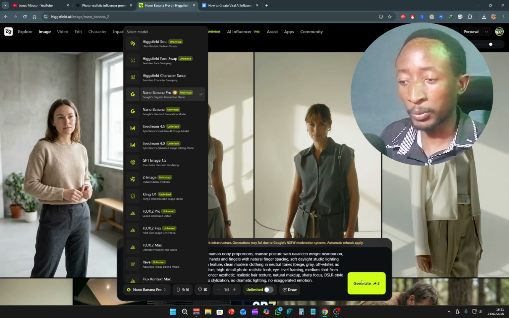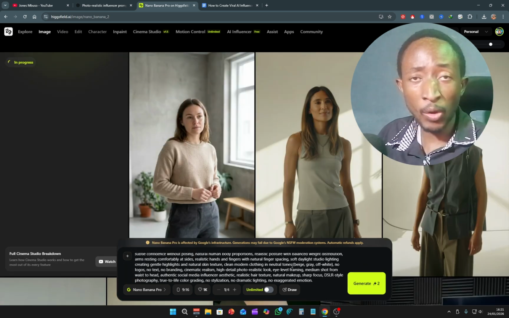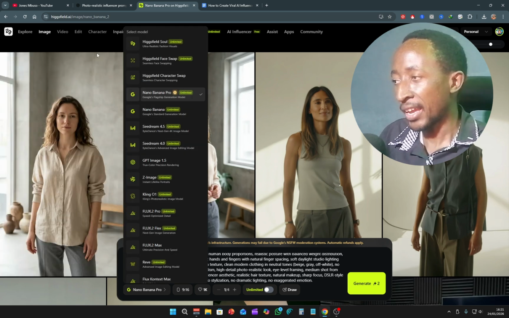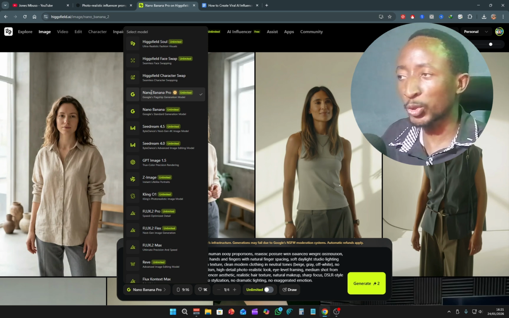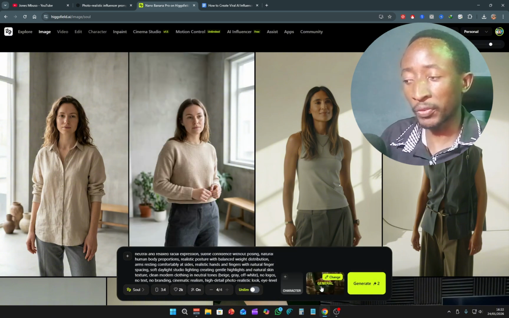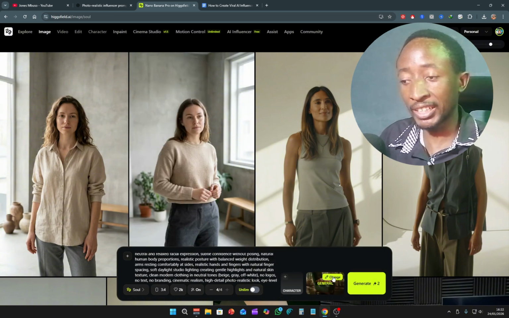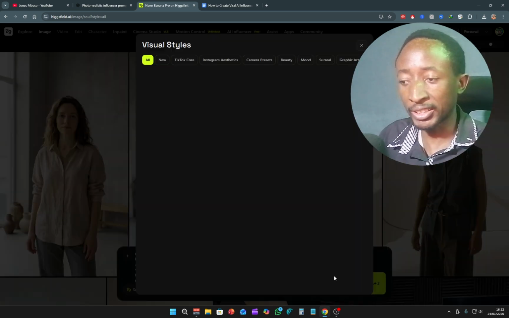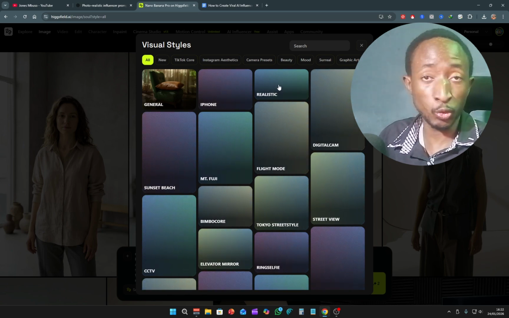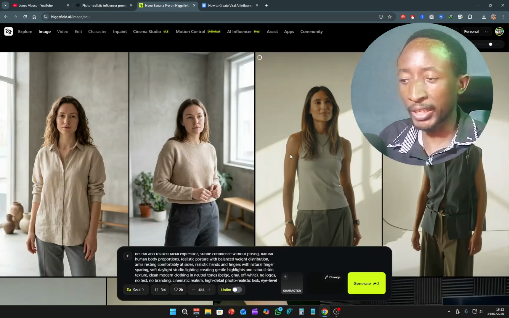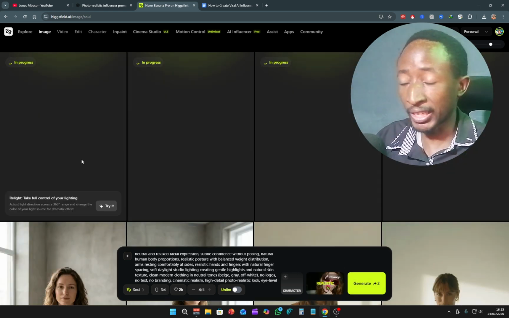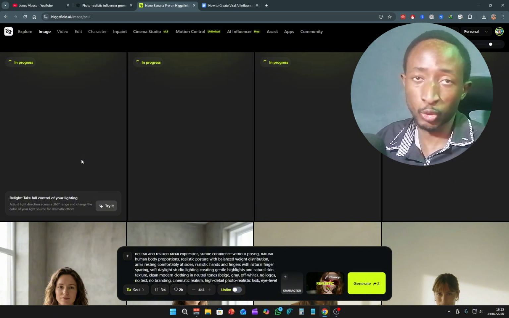It's up to you. So I'm just going to click generate right here, and while it's generating, let's go ahead and also switch to a different model, and you can see what Nano Banana has produced. Now I want to also use the HiggsField Soul tool. What I like about HiggsField AI is that you can change how you want the image to look. If I click right here where it says change, I can choose the visual style, and I can simply set it to realistic and hit generate. Note that generations can take a few seconds, so you just have to be patient for the AI to do its job.